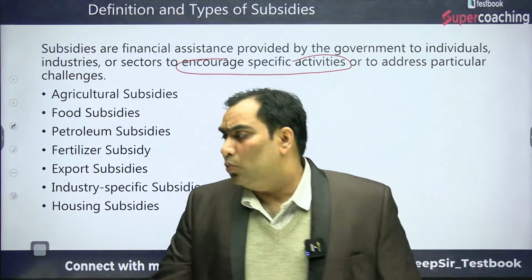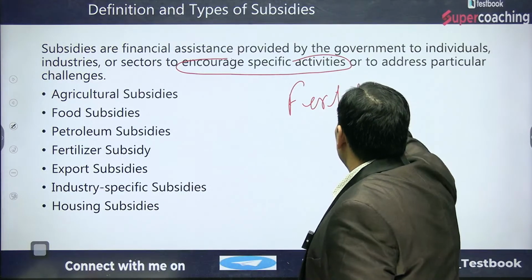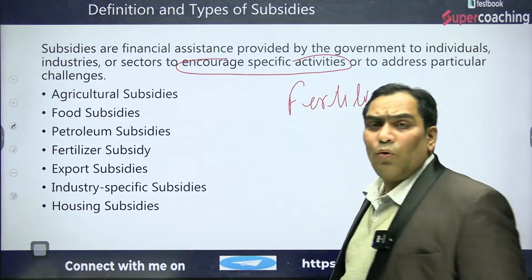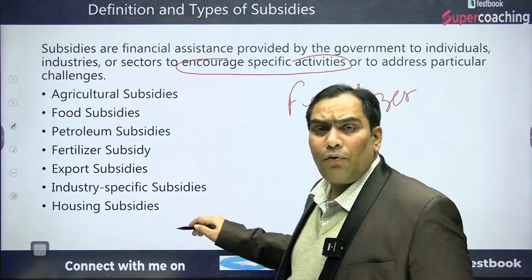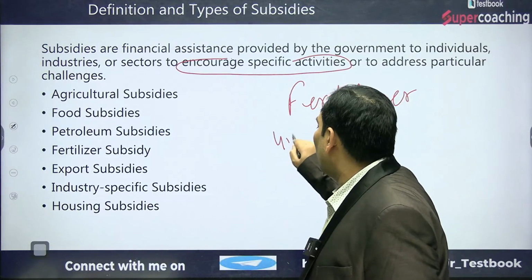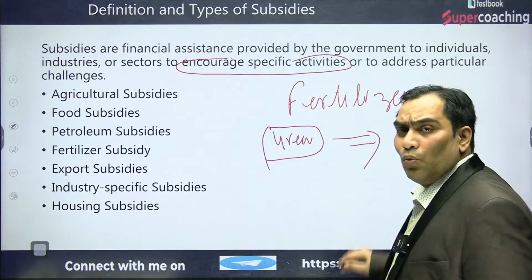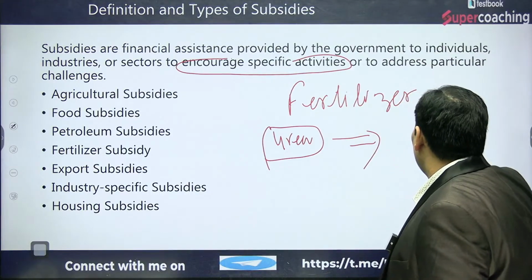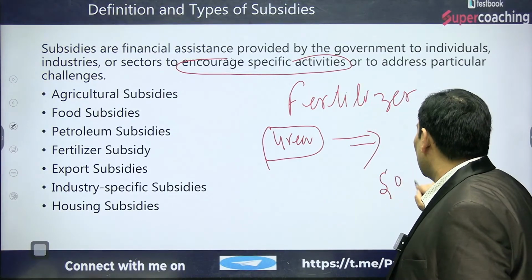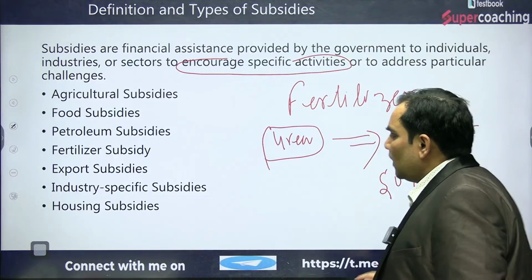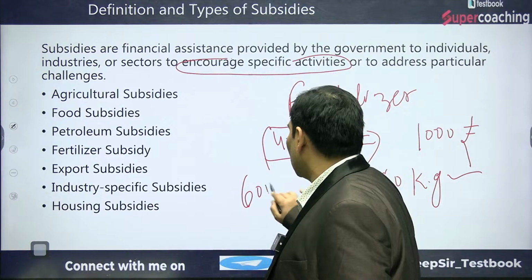Suppose we are talking about the fertilizer subsidy. How is the fertilizer subsidy provided by the government? If we talk about the production of urea, suppose the cost of production of urea to the producer is 1000 rupees for a 50 kg bag, but in the market the farmer gets the 50 kg bag of urea for only 600 rupees.